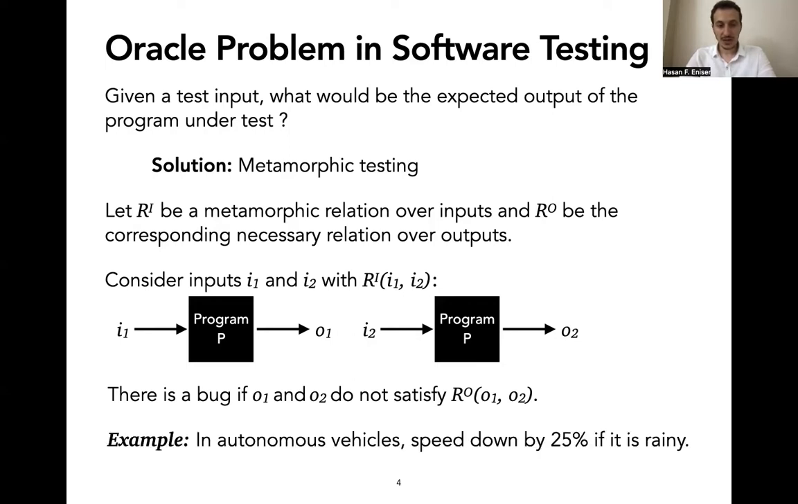More concretely, let's consider autonomous vehicles, where the input is the weather condition and the output is the predicted speed. Let's say we have two weather conditions, one sunny and the other rainy, and we expect the speed to be 25% lower in the rainy condition. If not, then we say that there's a bug in the policy of the autonomous vehicle. So this is how we handle the oracle problem in software testing in general.